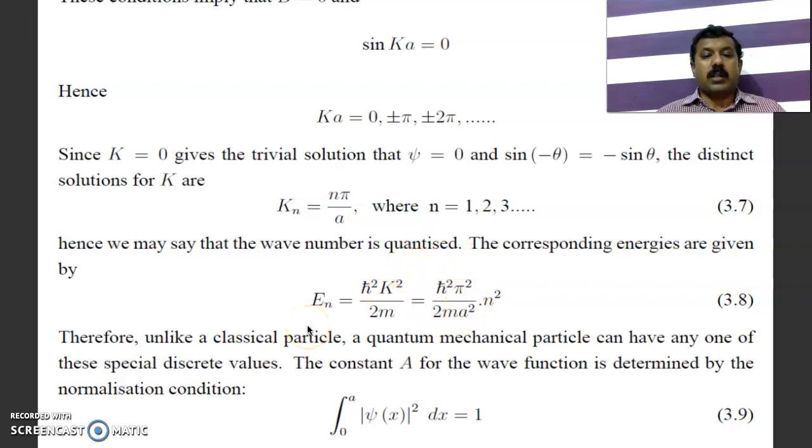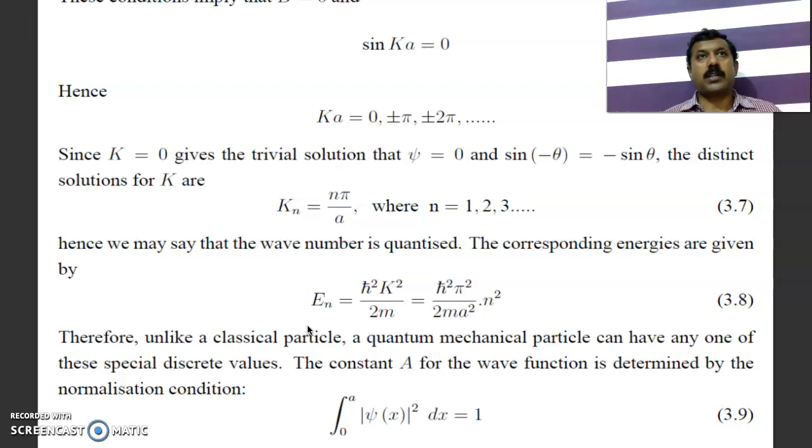Therefore, unlike a classical particle, which can have continuous values of energy, so you can change the energy continuously, here the energy is quantized. That is another important difference between classical mechanics and quantum mechanics. A classical particle can take any value of energy, with no restriction on the energy. But a quantum particle cannot take continuous values of energy. Energies are discrete for a quantum mechanical particle.